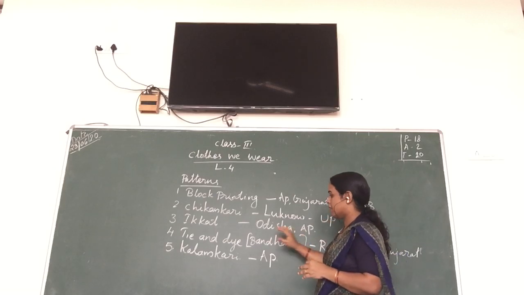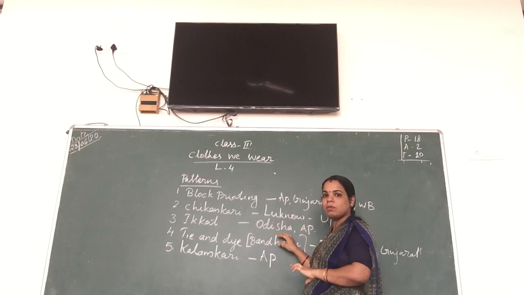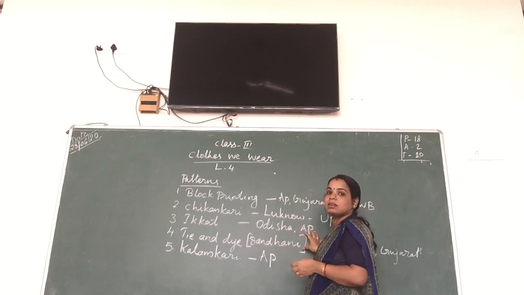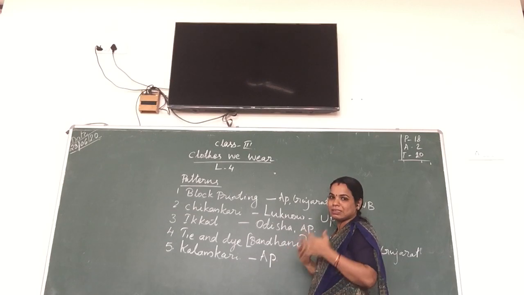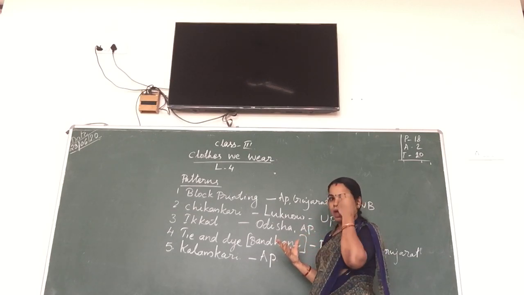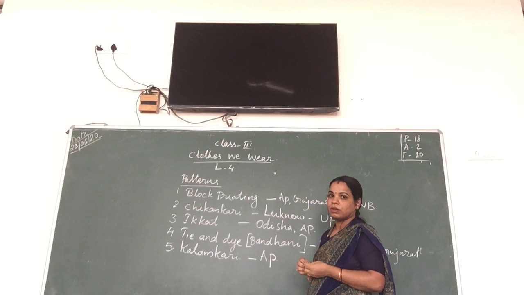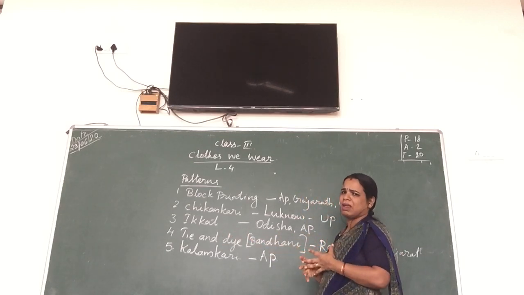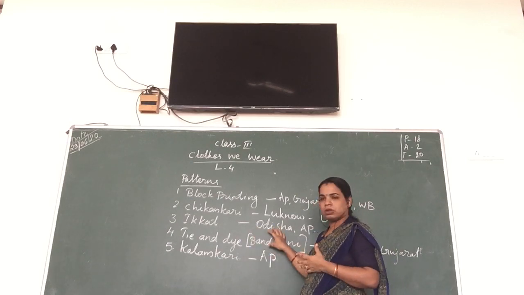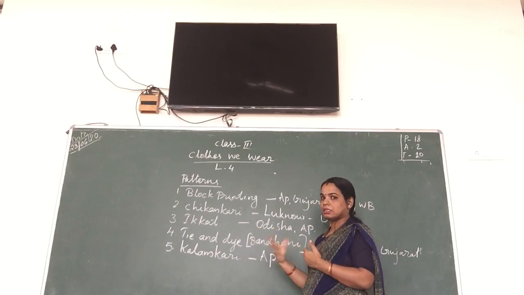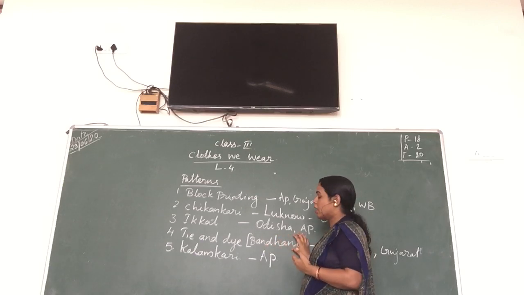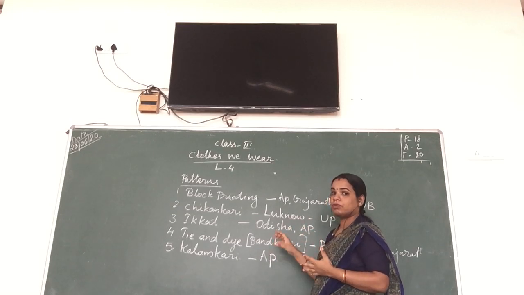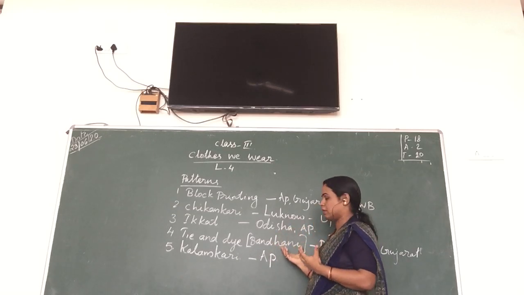Tie and dye is very easy. We can try it at home also, and make beautiful, attractive clothes, a scarf or anything, or your handkerchief, using the tie and dye method. For that purpose, there is no need to buy another color. In your home there is a natural color. What is the natural color? We will learn that in the next lesson. Here we will use the natural color and make a beautiful handkerchief, scarf or anything.